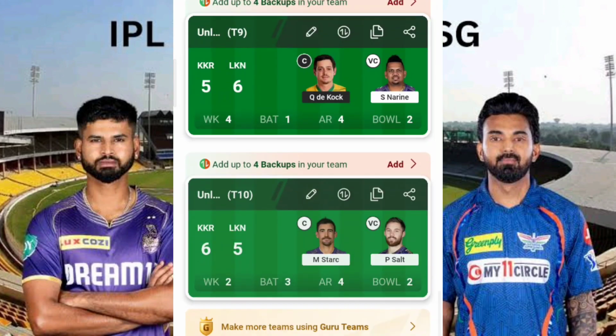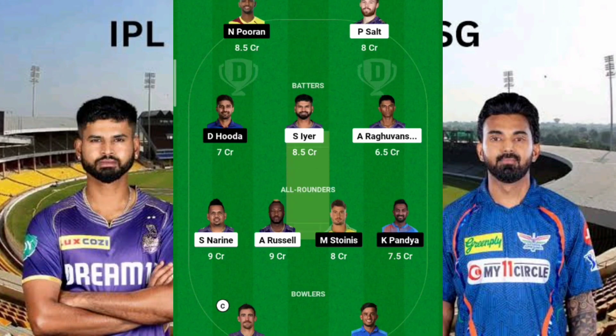So let's apply reverse bituminous by considering only one player, by pivoting Mitchell Stark. Here I'm focusing only on Mitchell Stark by applying reverse bituminous around him. Okay, so if Mitchell Stark strikes early, mark my words, all the lefties will get troubled. But still I have included Nicole Sporen here for the simple reason that if he gets 20 plus balls, there are chances that he will score some 30 to 40 plus runs.